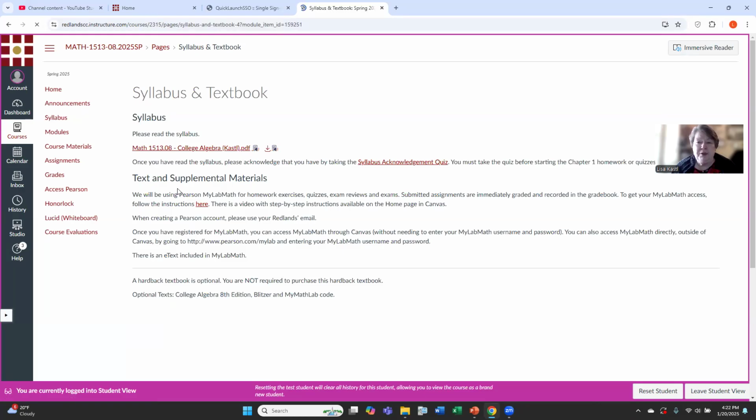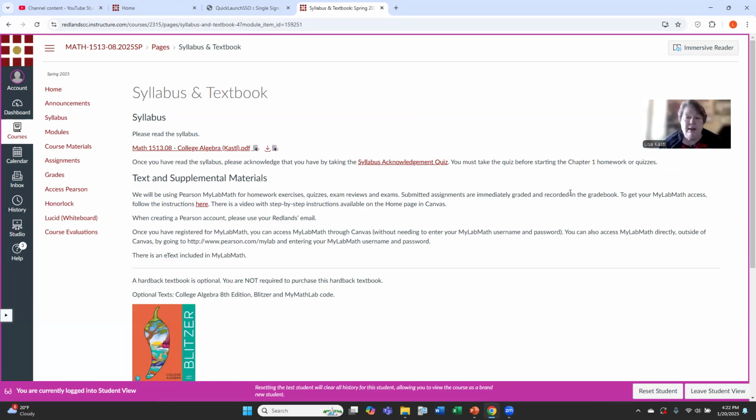You're not required to purchase a book. You are required to have Pearson MyLab Math access. We'll talk about how to get your access here in just a second. It's pretty straightforward. You just click on the Access Pearson link in the left navigation. If you have a Pearson account, you can link it. If you don't have a Pearson account, you can create one. It's pretty straightforward.